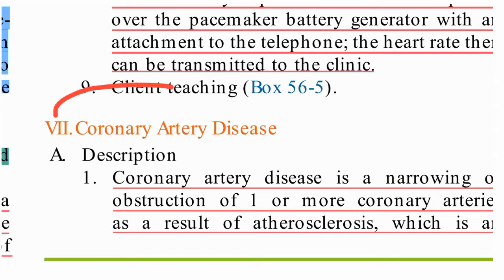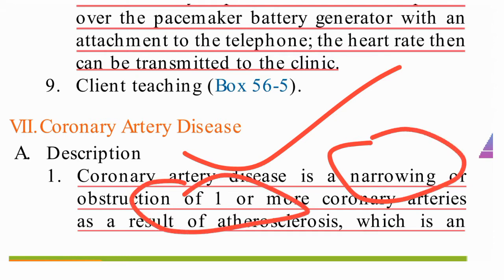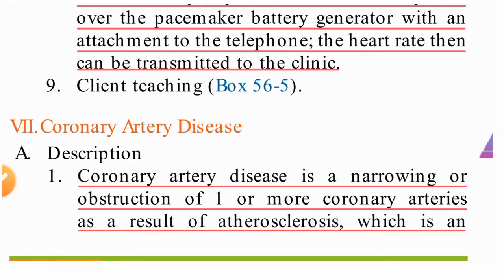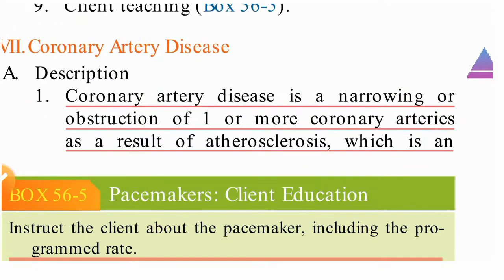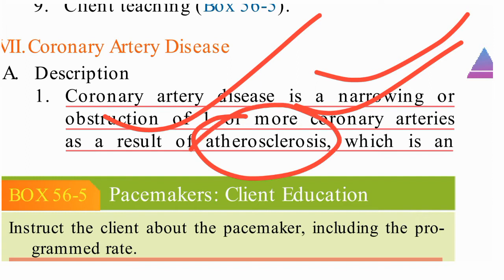First disease is coronary artery disease. So we will see what is coronary artery disease, how it is occurring, the factors and all. Coronary artery disease is a narrowing and obstruction of one or more coronary arteries. It can be for one artery or more than one artery as a result of atherosclerosis.